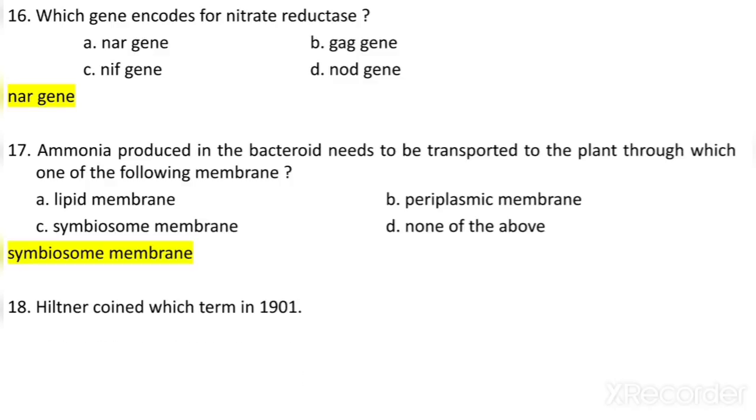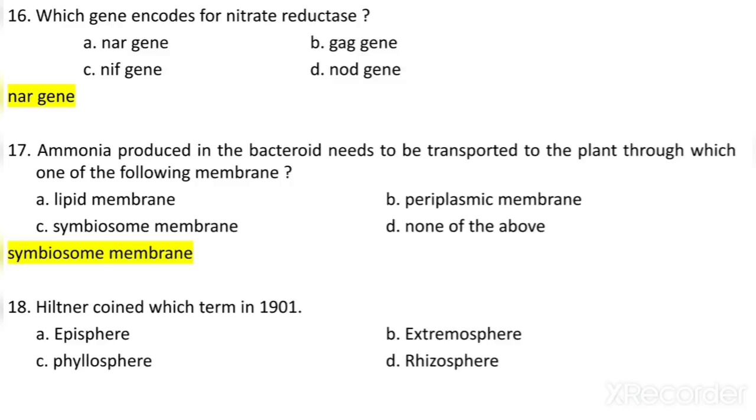Hiltner coined which term in 1901? Now see, episphere, extremosphere, phyllosphere, rhizosphere. Now Hiltner is a scientist who coined one term in 1901. So which was that term? Rhizosphere was the term coined by Hiltner in 1901.